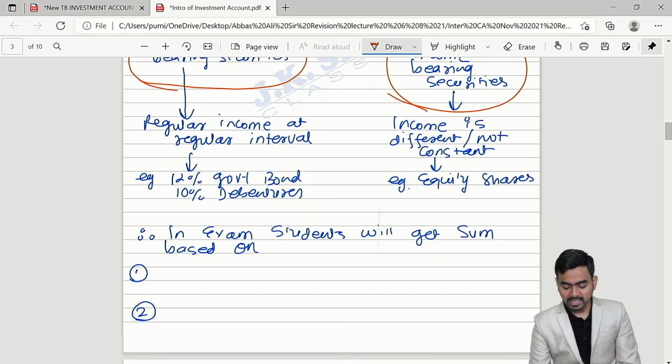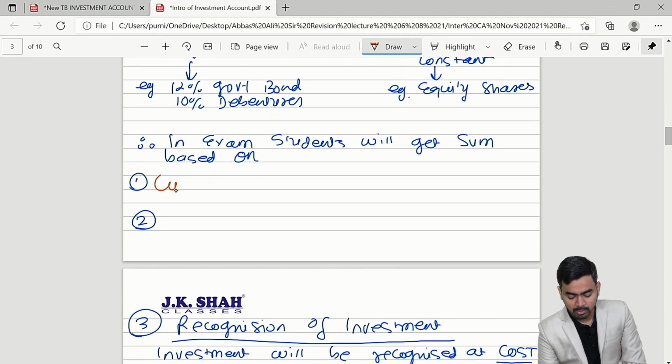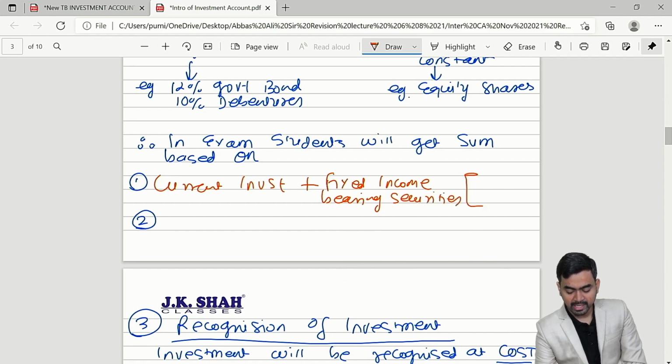So in your exam two types of question can come. Number one, current investment plus fixed income bearing securities. For this you can refer JKSC question 1, 2, 3, 4 of classwork.